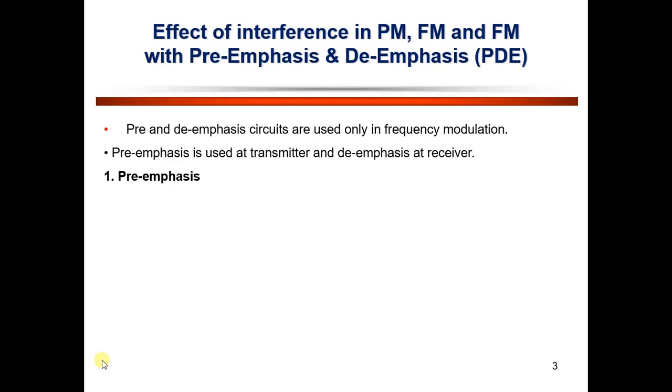So we have to use the pre-emphasis and de-emphasis process at the transmitter side and at the receiver side, to boost at the transmitter and compensate by the same amount at the receiver side. That is the need in frequency modulation.